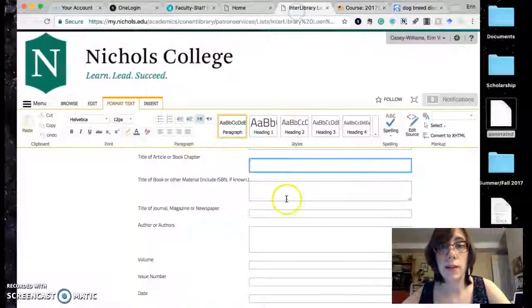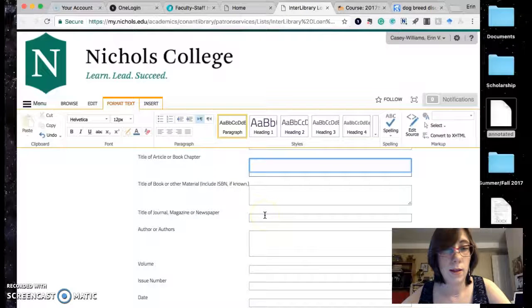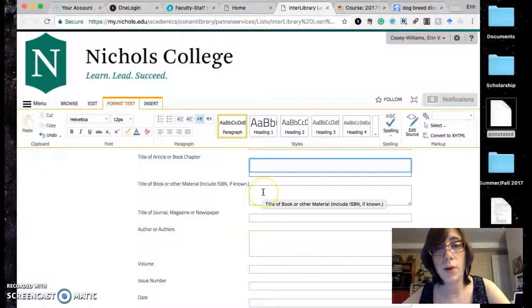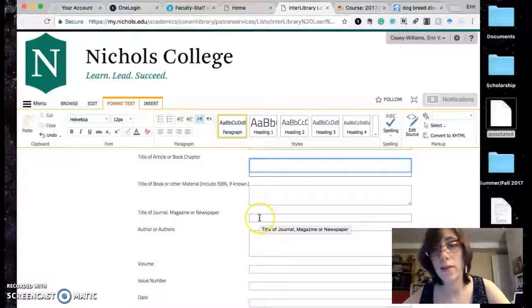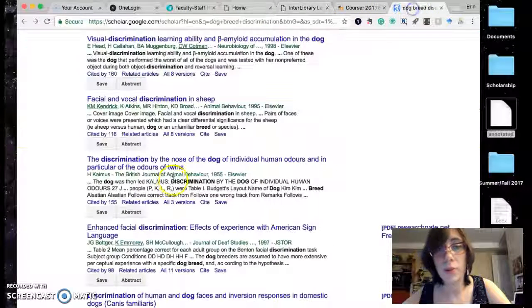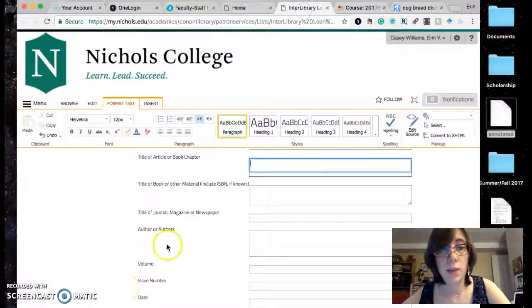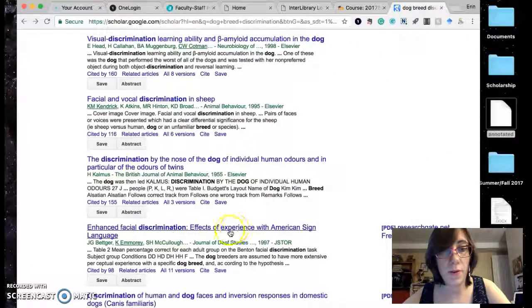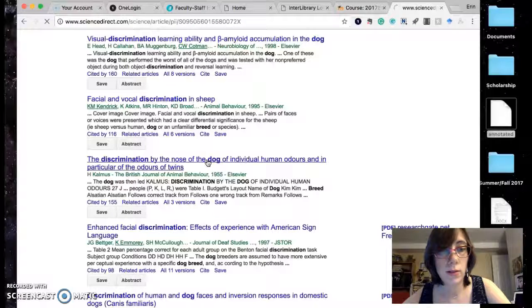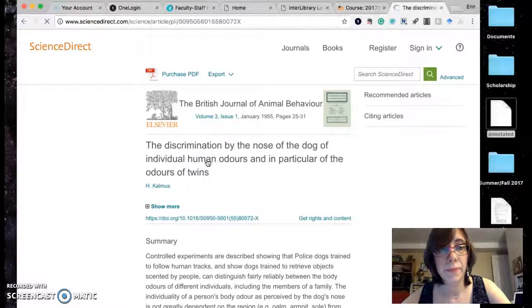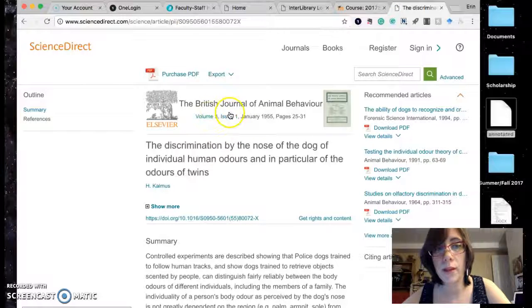And then the title of the book, if it's from a book, the title of the journal, if it's from a journal. And so this would be the journal. It would be the Journal of Animal Behavior. And then you put the author. And it can be helpful if you put the volume and the issue.